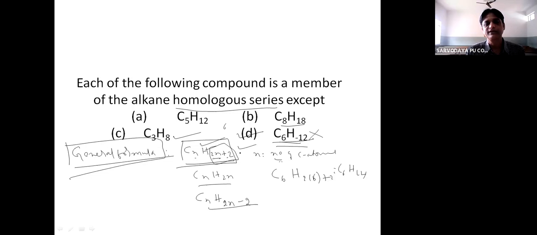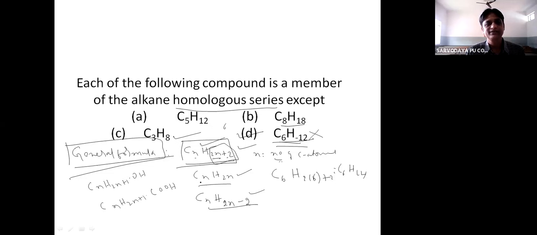So general formula of alkanes is CnH2n+2, alkenes CnH2n, alkynes CnH2n-2. Similarly, if you take alcohols, CnH2n+1 OH, carboxylic acids CnH2n+1 COOH. So like this, each class of organic compound can be called as a homologous series.